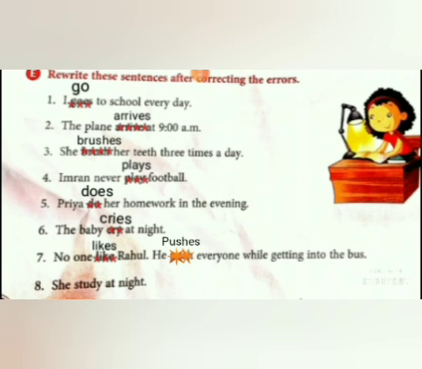Eighth one, she study at night. That is wrong. You have to remove y and add ies with study. Okay, so she is third person singular and we have to add ies with study, but before adding ies you have to remove y. She studies at night.